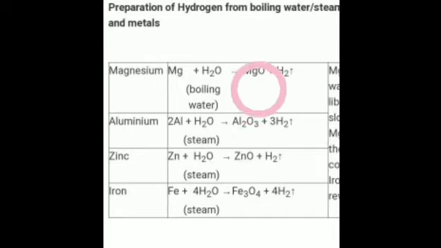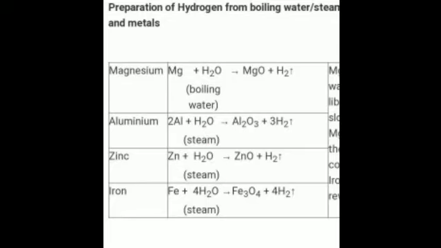You can see in all of them, whether it is magnesium oxide, aluminium oxide, zinc oxide, or ferric oxide, when we are talking about water at a much higher temperature, that is in the form of steam. So magnesium reacts when the water is boiling, and when you move further down the reactivity series, metals like aluminium, zinc, iron, all these react with steam.